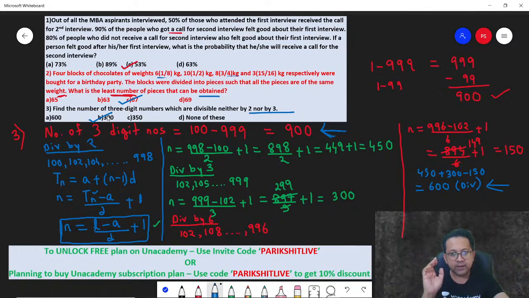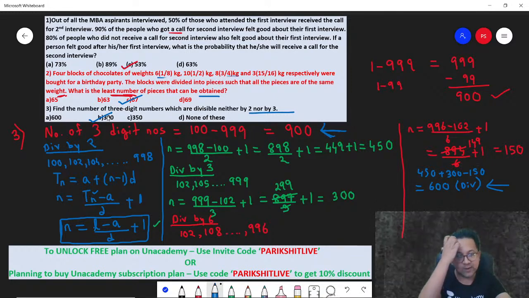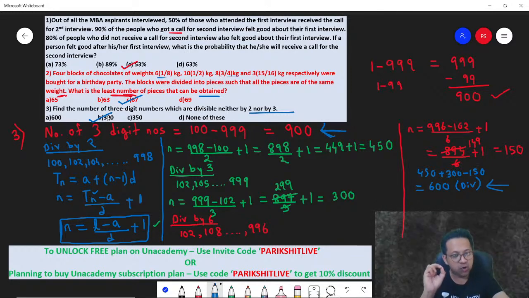Got it? Any doubt in this? I think it's a beautiful question. Probably might take some time, probably 2 minutes, but it is worth doing it because you know how to solve it. This is an easy one. Any doubt in this that you have and wish to ask?